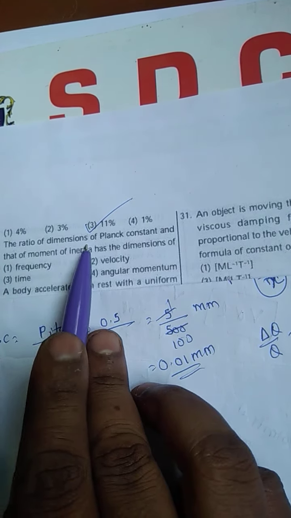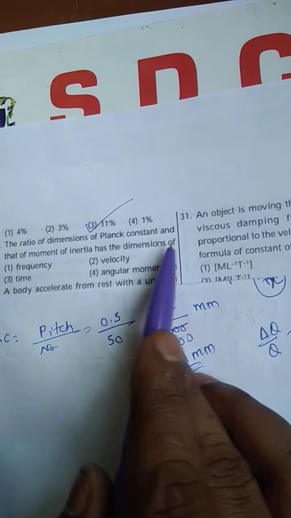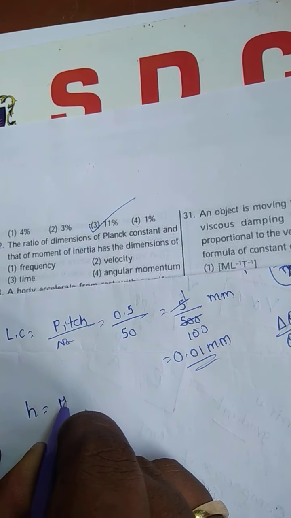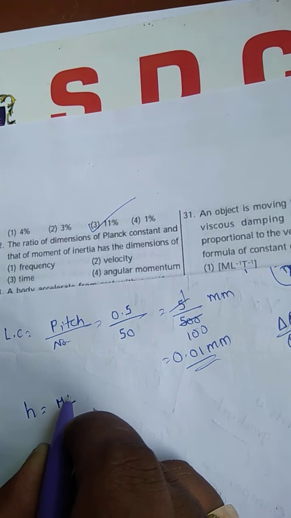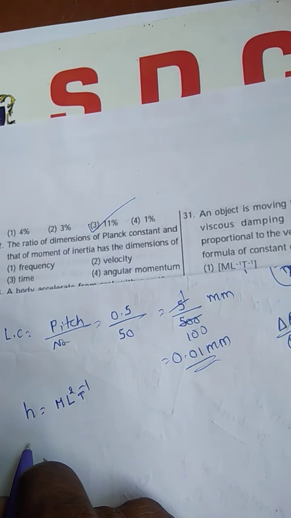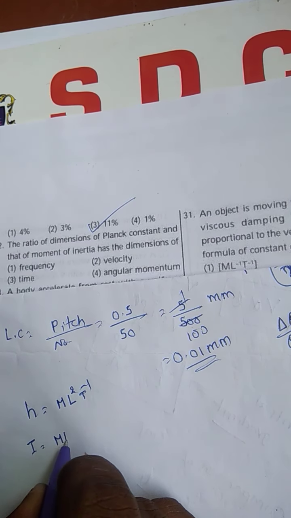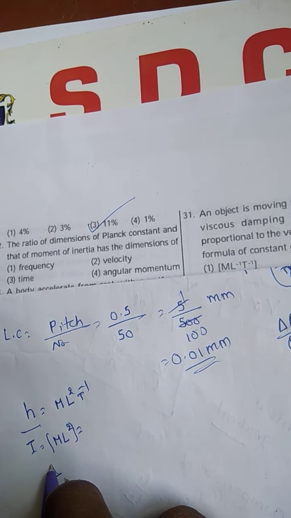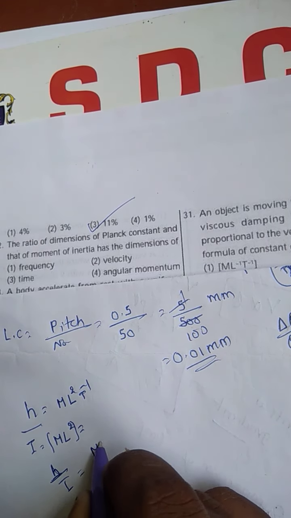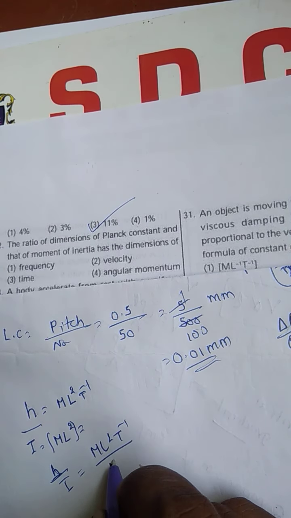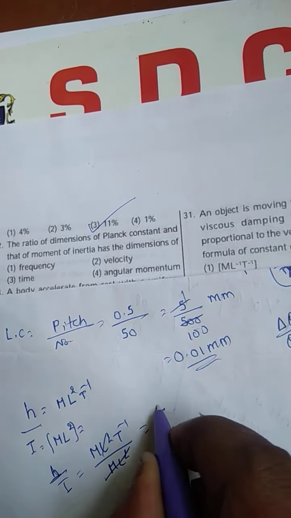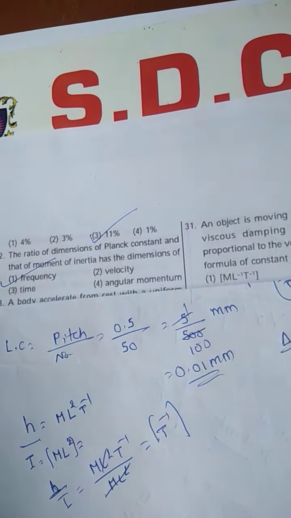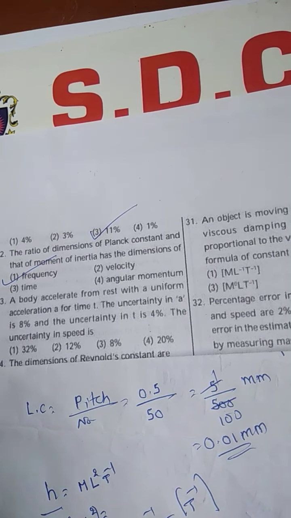The ratio of dimensions of Planck's constant and that of moment of inertia has the dimensions of? Planck's constant h is M L square T power minus 1. Moment of inertia is mass into distance square, M L square. Divide these two, what do you get? H by I is M L square T power minus 1 by M L square. M L square cancel, T power minus 1 has the unit of what? Angular frequency or frequency, so frequency. Next.